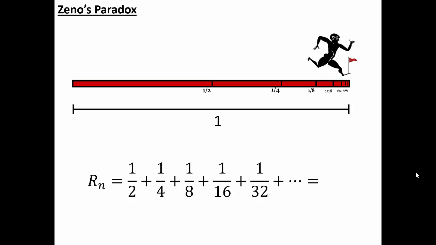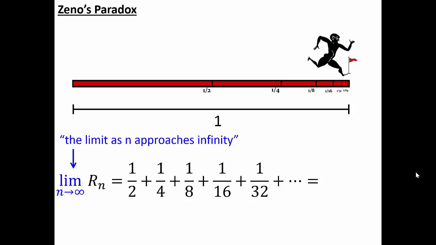Now, the way we would notate that is I would just label the entire sum of fractions, 1/2 plus 1/4 plus 1/8, and so on and so forth, as r sub n, where n represents the total number of legs of the race. And again, I could technically add up an infinite set of fractions. So what I'll do is put a little symbol in front, which represents the limit as n approaches infinity, n being the number of legs of the race.